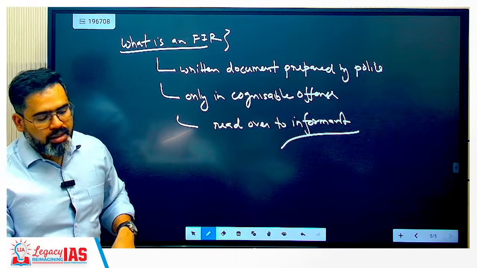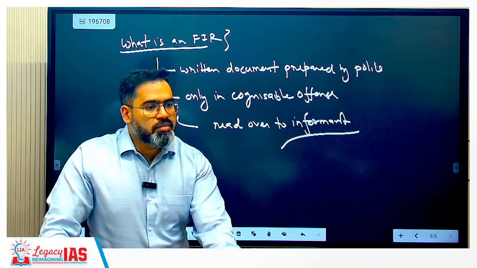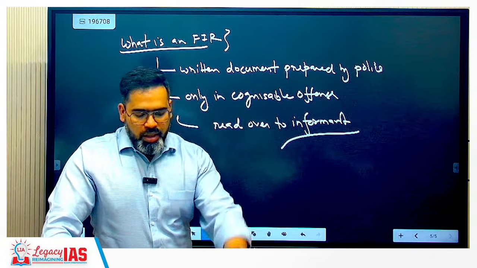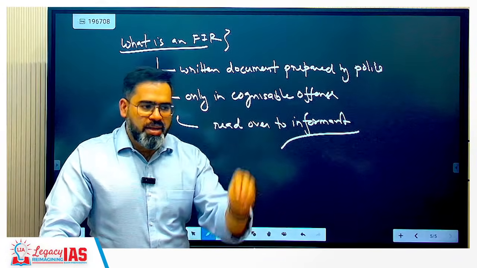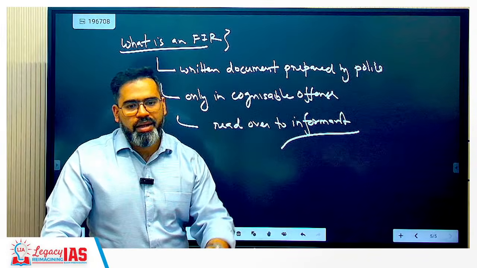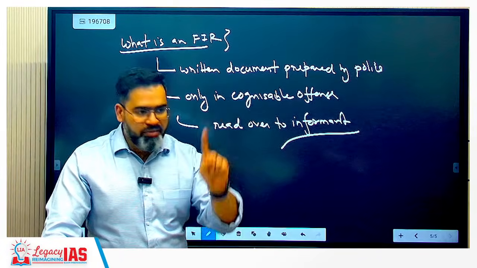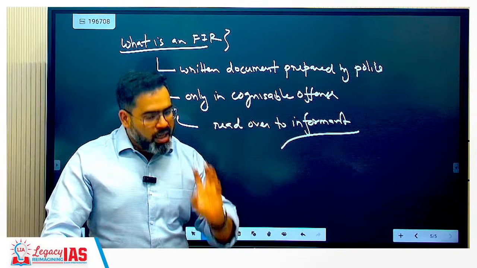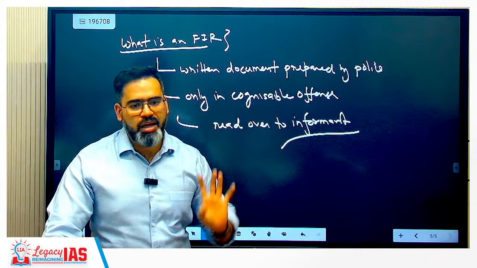So who can actually file information? Anyone. Anyone with information can lodge an FIR. That means the informant need not be the victim or eyewitness. Anyone can go and file the FIR.